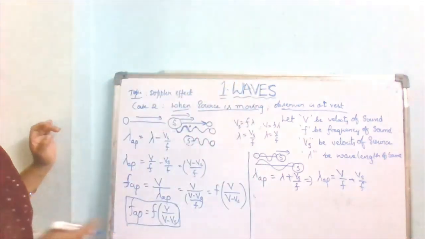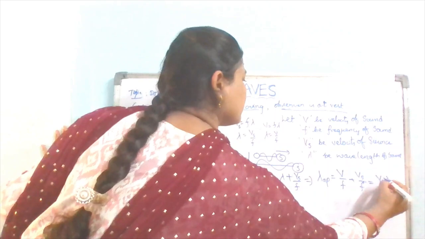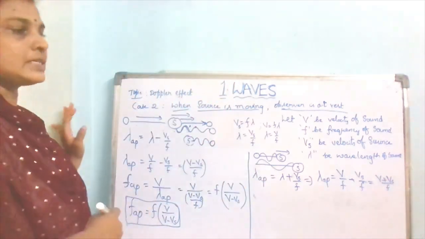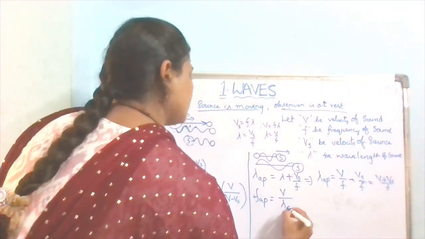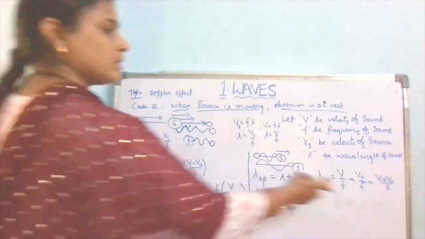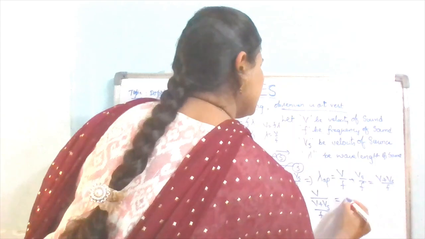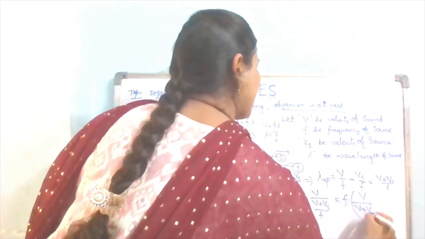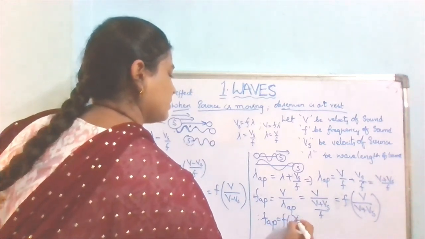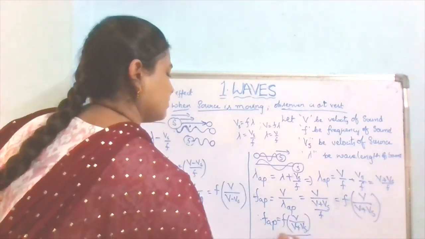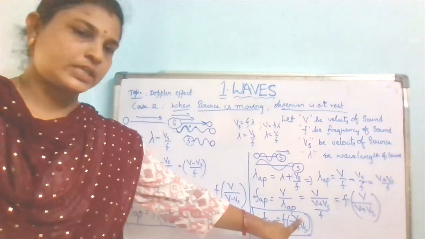Okay, these combined equal the apparent change in the wavelength, that is (V plus Vs) by f. Now the apparent frequency equals V divided by the apparent wavelength, so V by (V plus Vs) by f, which equals f into V by (V plus Vs). Therefore, the apparent frequency is equal to the original frequency into the velocity of the sound V by V plus Vs.